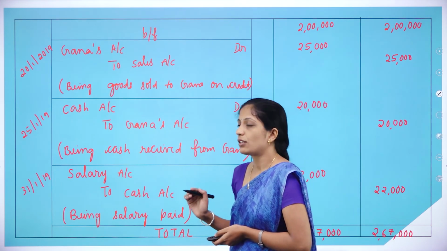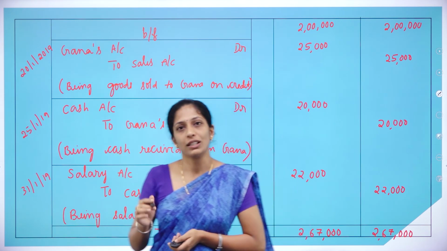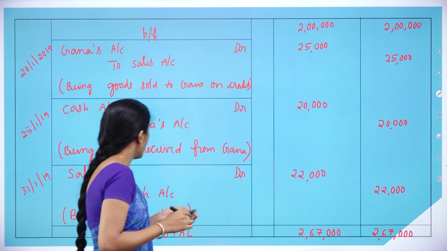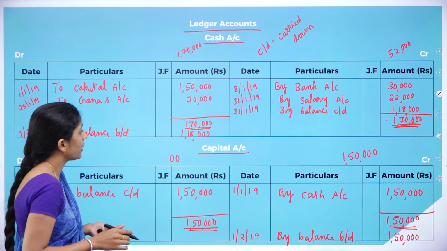So 31st/1/2019 to cash account, how much? 22,000. So how to record? That is 31st/1/2019 to cash account 22,000.